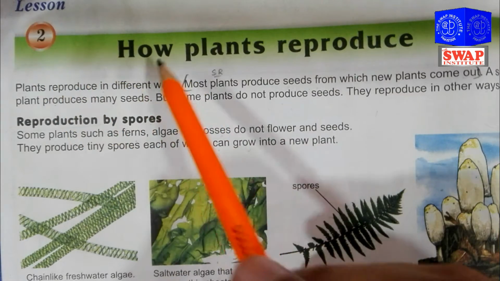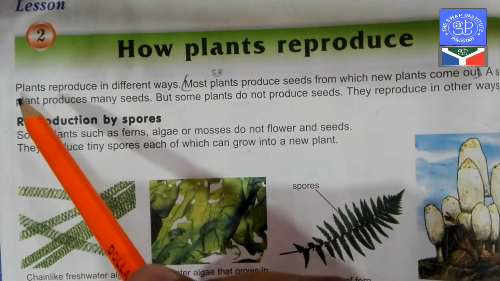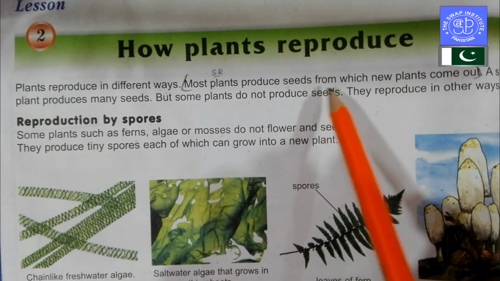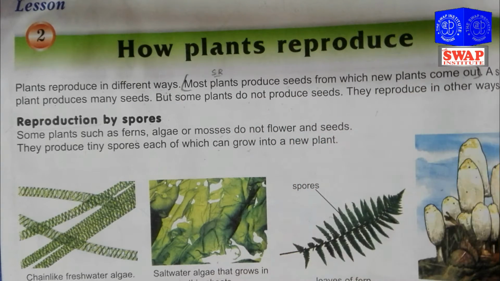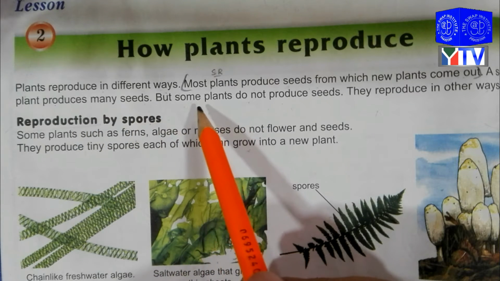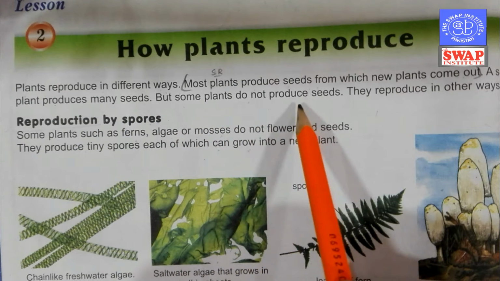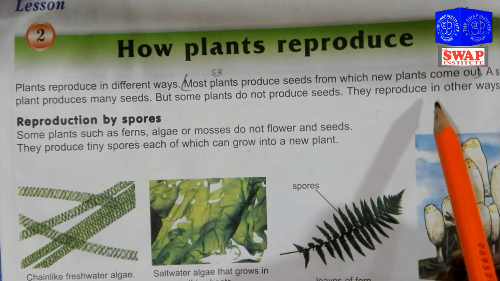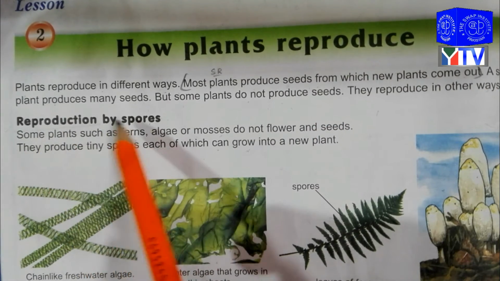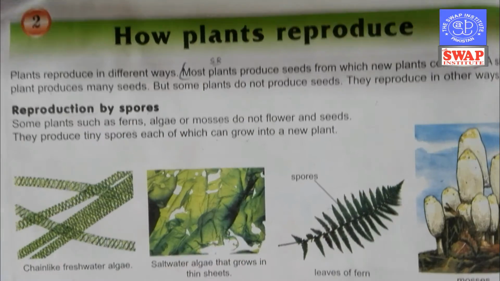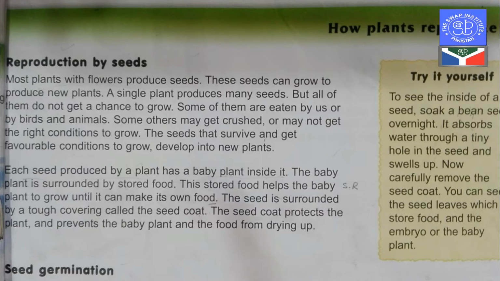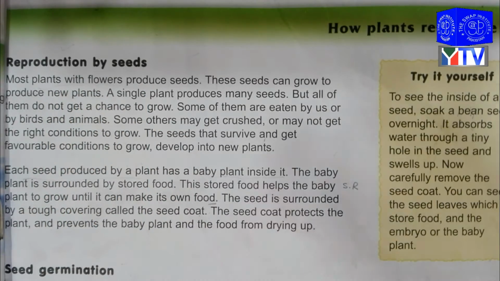Lesson number 2, how plants reproduce. Plants reproduce in different ways. Most plants produce seeds from which new plants come out. A single plant produces many seeds, but some plants do not produce seeds. They reproduce in different ways. Basically, reproduction by spores, reproduction by body parts, or reproduction by seeds.